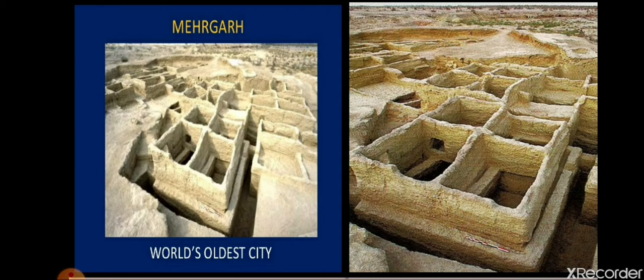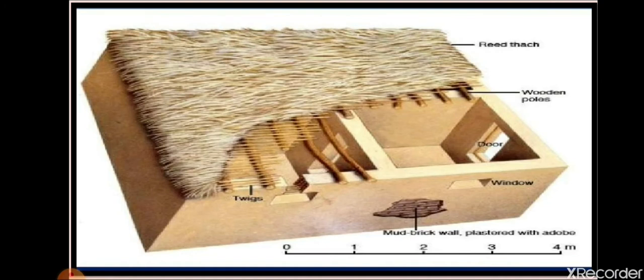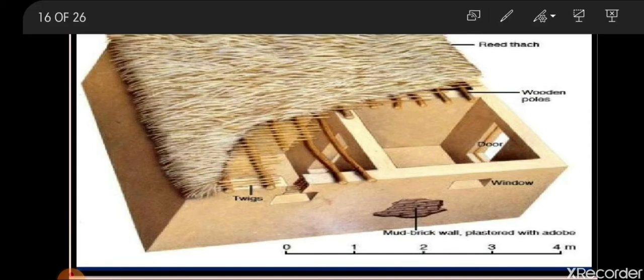Each house had several rooms, some of which may have been used for storage, like today we have several rooms in our houses. At that time in Mehargarh, evidence of these types of houses came to light during the excavation. See how the houses were made. Doors and windows were also there. As shown here, the wall was made of bricks and then plastered with mud.